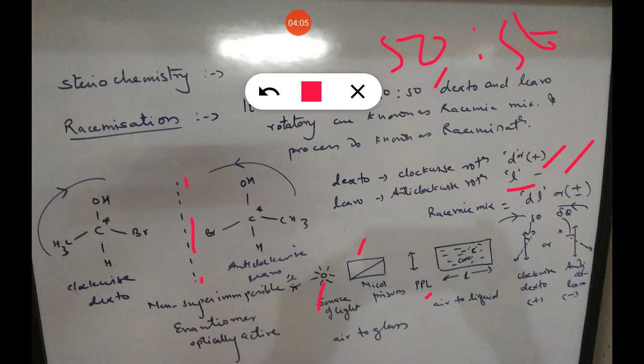Hence it is optically active, because when a source of light is used here, in the object I will observe this is a methyl group, and in the image we will observe that it is a Br. So the light differentiates these two, so they are said to be a pair of enantiomers. And 50 of dextro and 50 of levo mixed together is known as dextro levo, that is the racemic mixture, and the process is known as racemization.